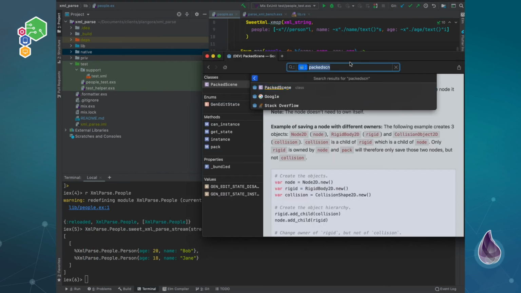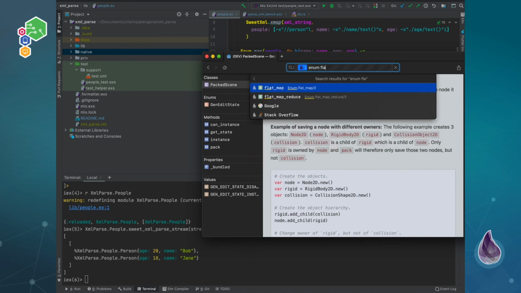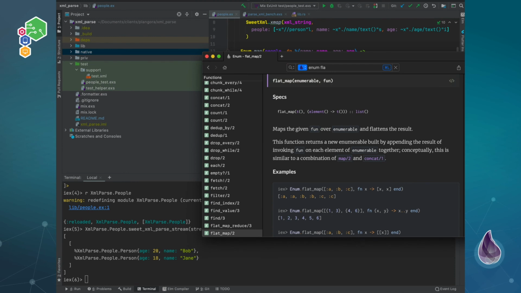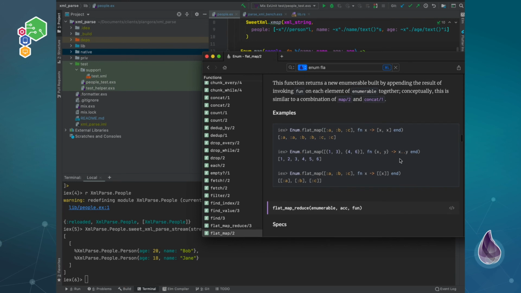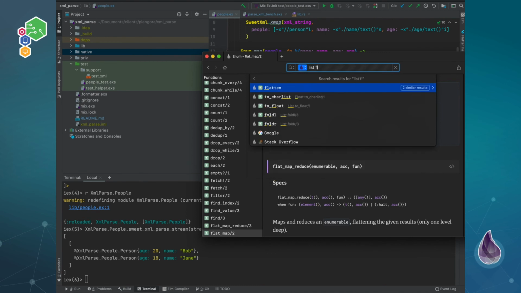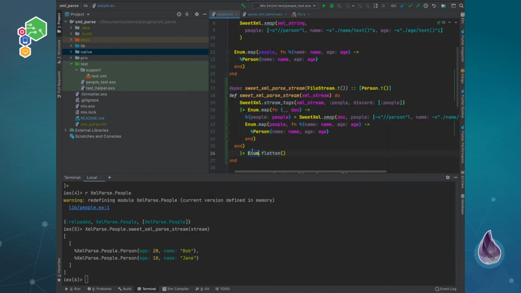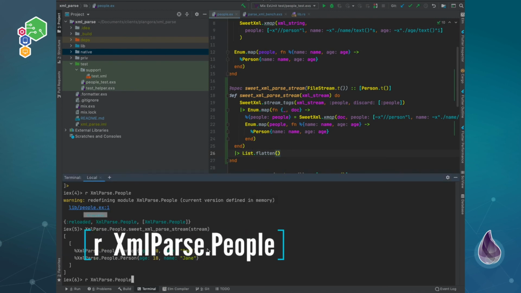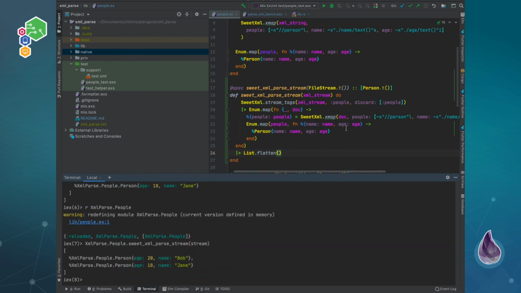Let's take a look. Do we have an Enum.flatten? So Elixir Enum flat. We got a flat map. Flattens the result. Okay, but we have a List.flatten, right? Okay. So then we can just do List.flatten.